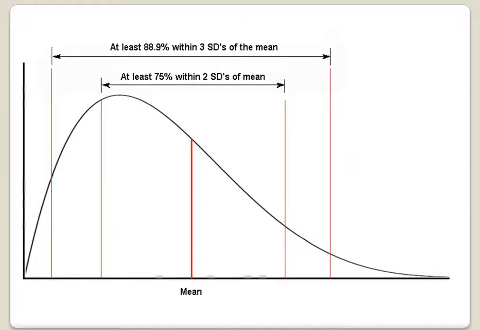So here is a skewed distribution. Note the mean and then the interval. At least 88.9% of the data will fall within 3 standard deviations, or the mean minus 3 standard deviations to the mean plus 3 standard deviations of the mean. Again, it's very rare to find data values that fall outside of 3 standard deviations of the mean. They happen, they can occur, but it's just a rare occurrence.